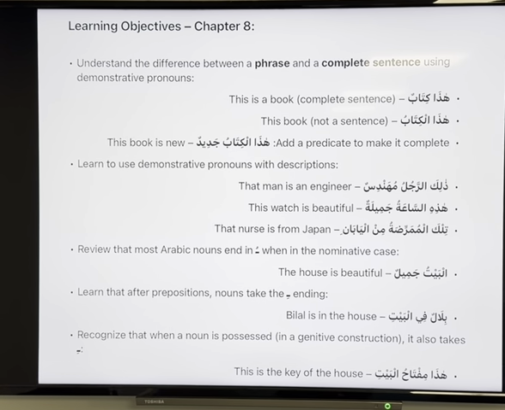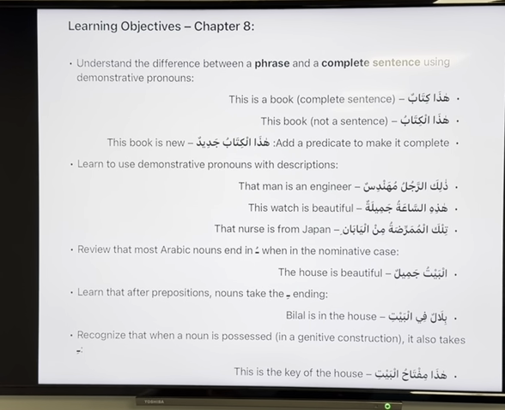Number 3, review that most Arabic nouns end in dhamma in the nominative case. We know this already, don't we? Nouns end with a dhamma. Kitabun, baytun. Al baytu jamilun. Al baytu is the mubtada, with a dhamma, and then our khabar is also with a dhamma. So that's both mubtada and khabar.